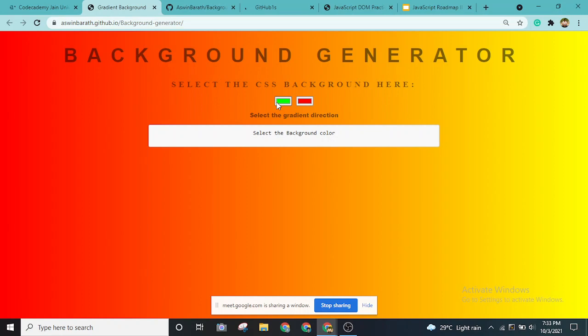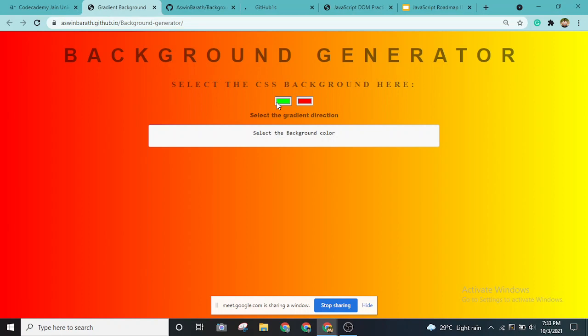I have also outputted this CSS style line, so if I change the color, this will also change.